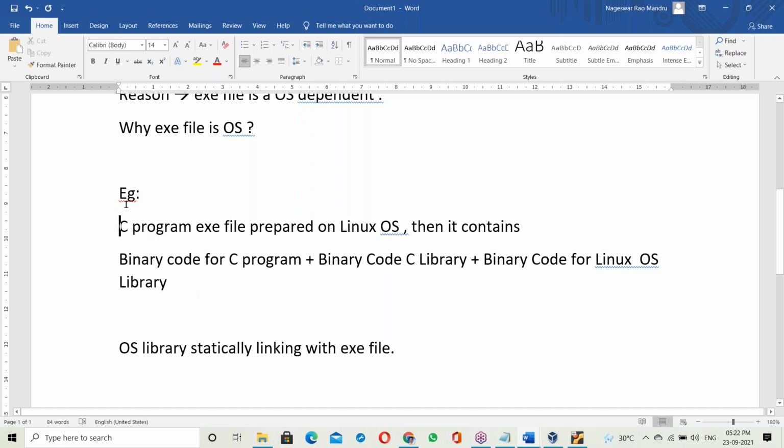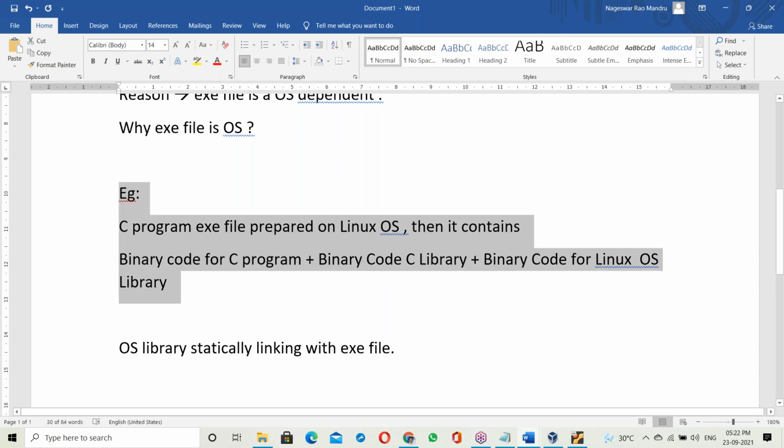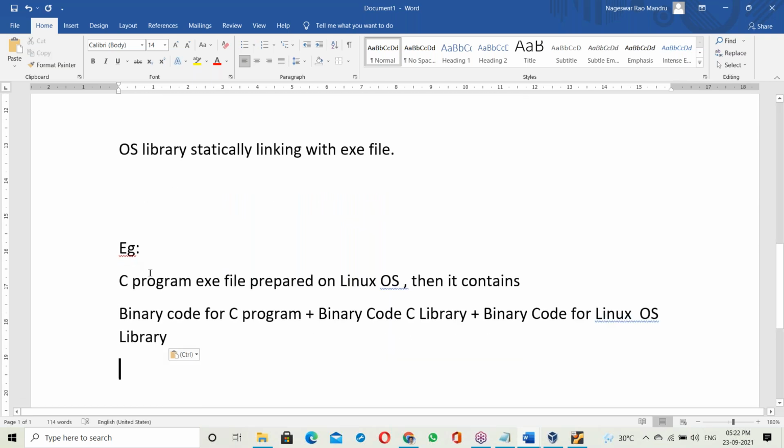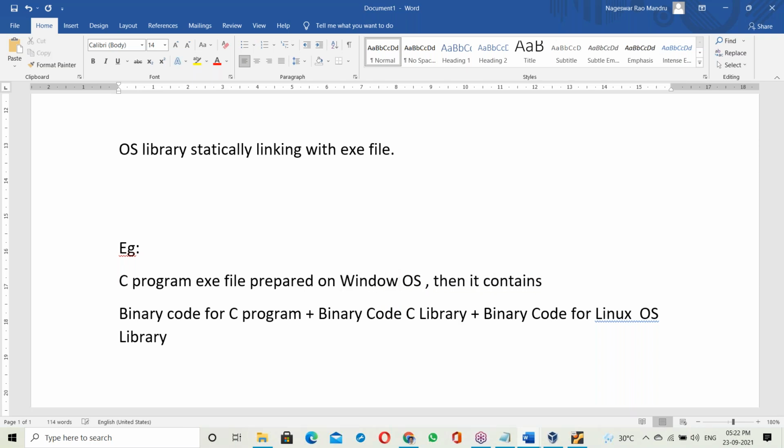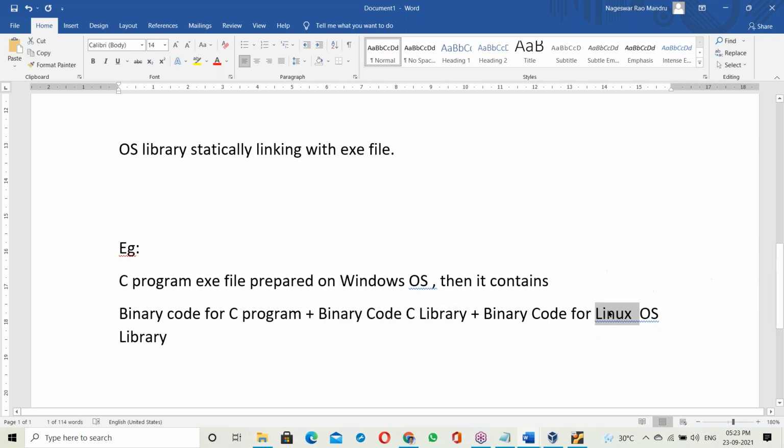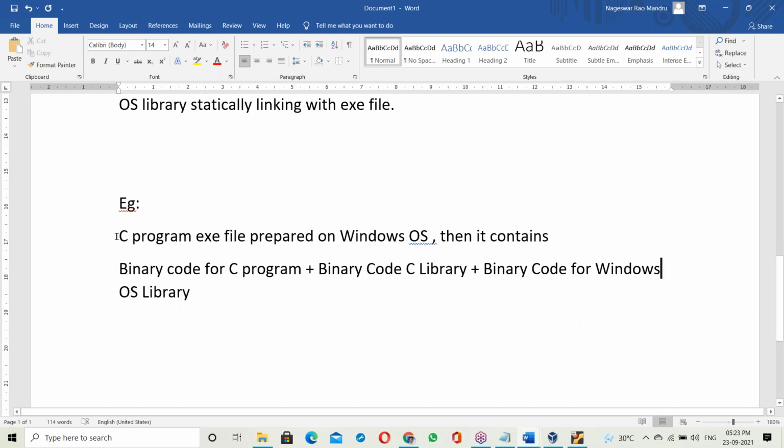Okay, let us take one more example. A C program exe file prepared on Windows OS contains binary code for the C program, binary code for the C library, and binary code for the Windows OS library. That's it. Suppose one more example.